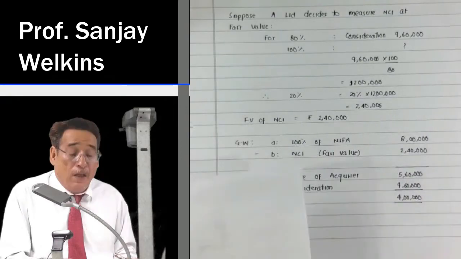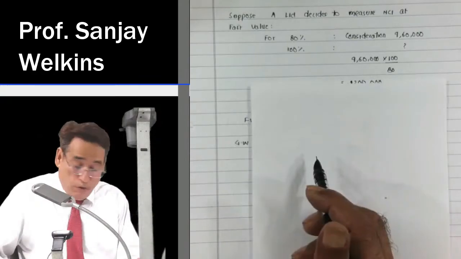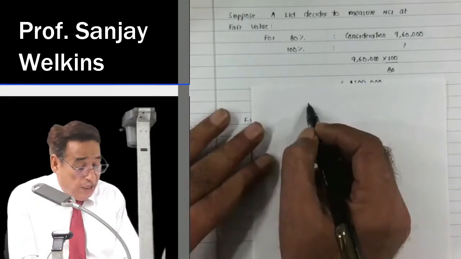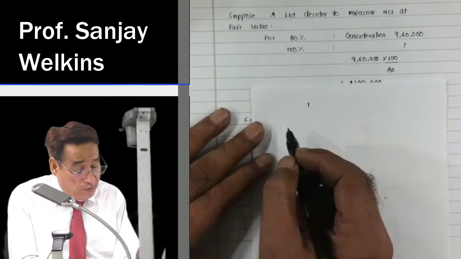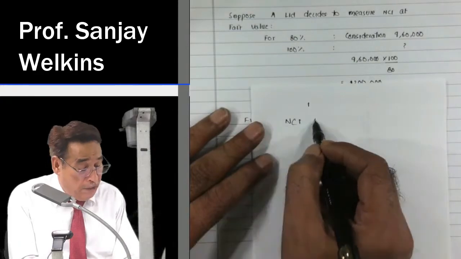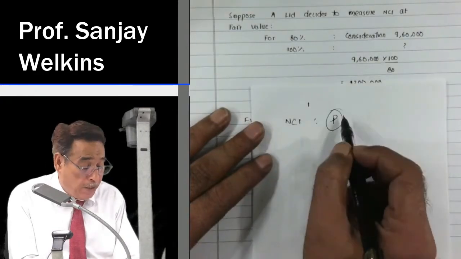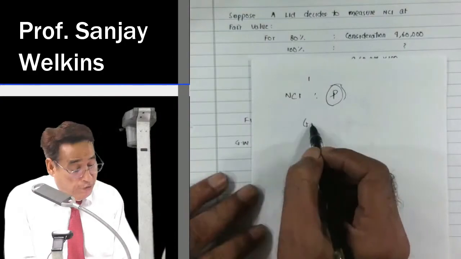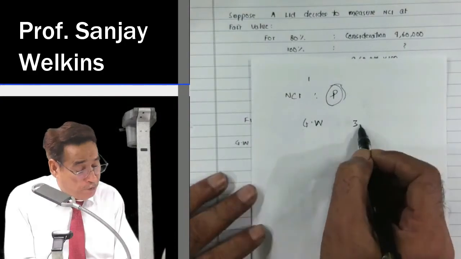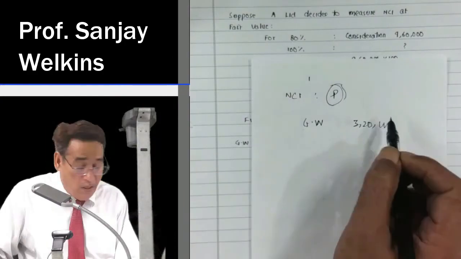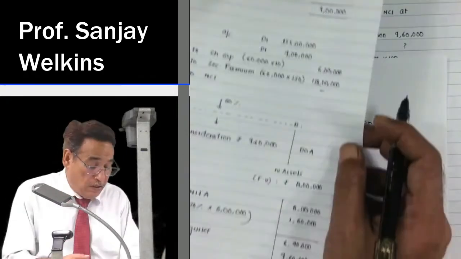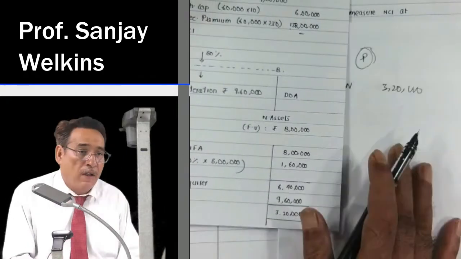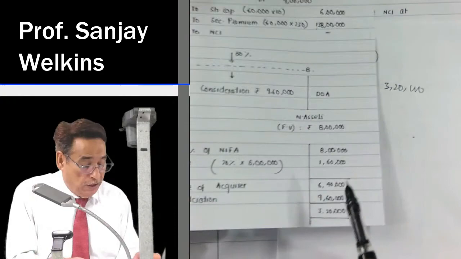But anyway, see here, when I computed goodwill, first let me see. When NCI was measured on proportionate basis, the amount of goodwill which we computed was 3,20,000. This is what we did.